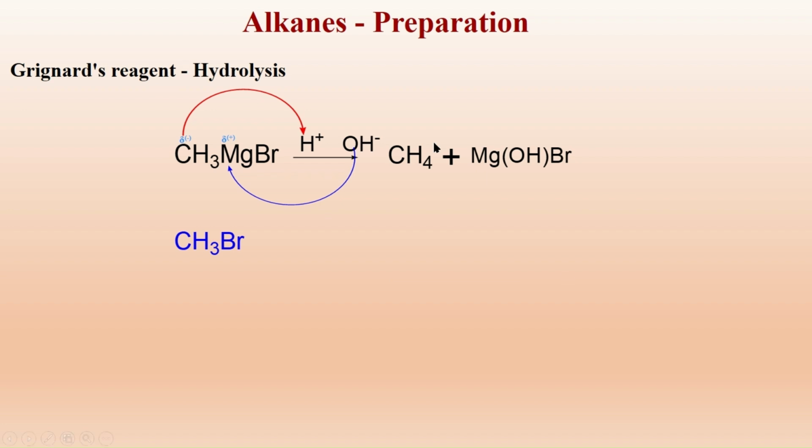How to prepare this Grignard's reagent? Victor Grignard prepared this Grignard's reagent for the first time. For his work, he got the Nobel Prize in the year 1912. Grignard's reagent is named after the inventor. The methyl bromide was treated with magnesium in the presence of a dry solvent like ether. It gives rise to methyl magnesium bromide.